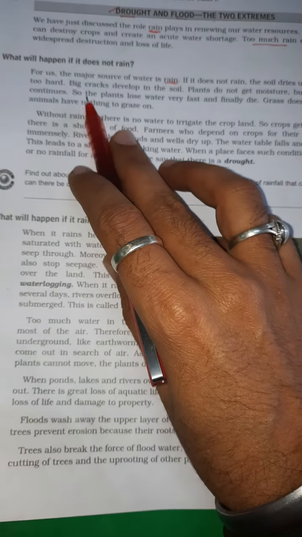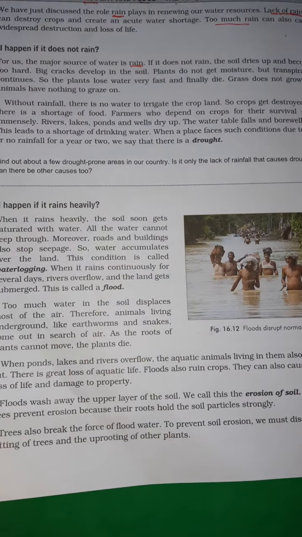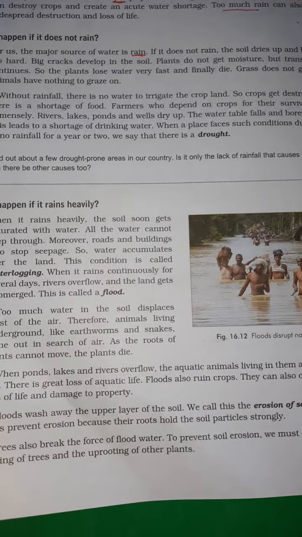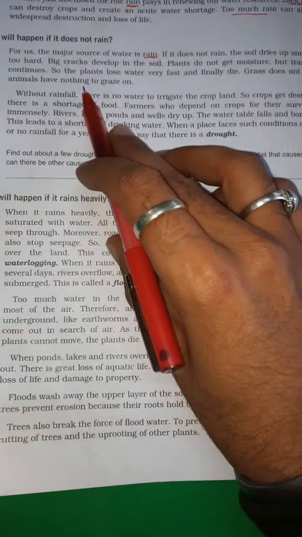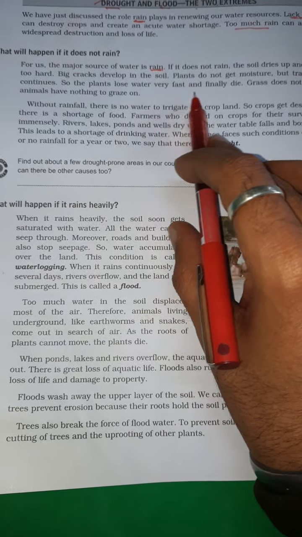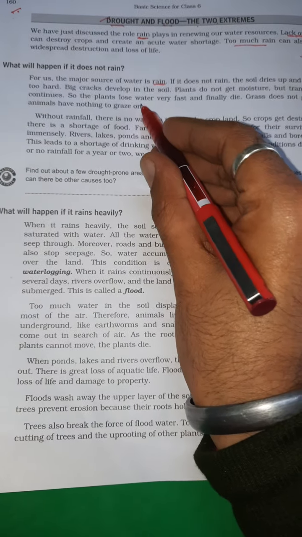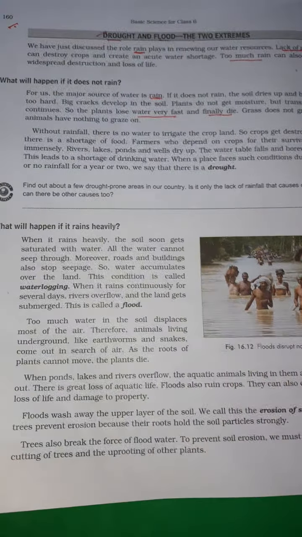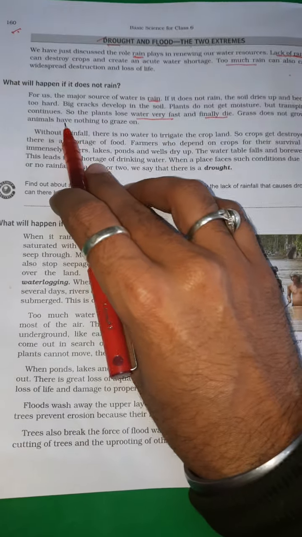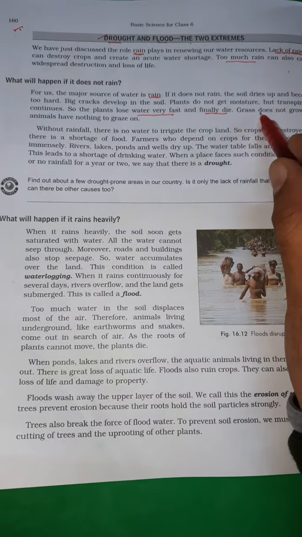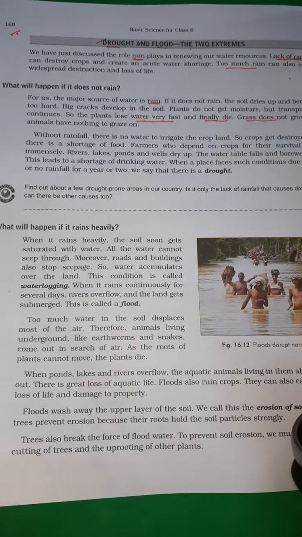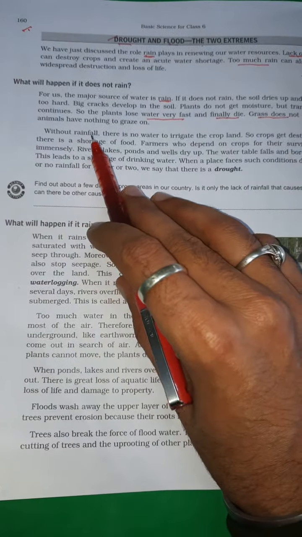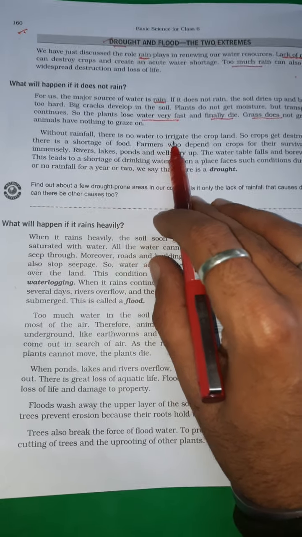But transpiration continues. Plants do not get a proper supply of water, but their transpiration, meaning loss of water by evaporation, will continue. So the plants lose water very fast and finally die. The grass does not grow and animals have nothing to graze on. Then we don't have grass on the ground, so animals have nothing to graze on.